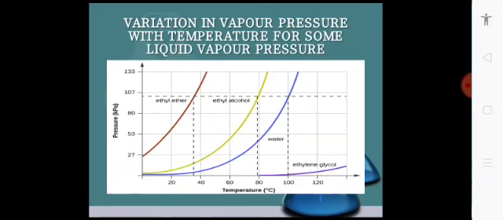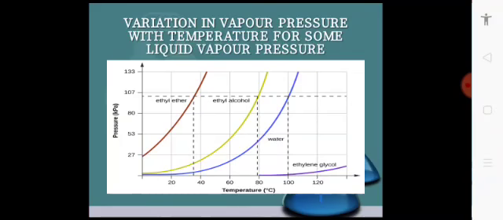So now if we draw a graph between the pressure and the temperature, here we can see that different liquids have different boiling points. Ethyl ether has a boiling point of about 35 to 38 degrees Celsius.